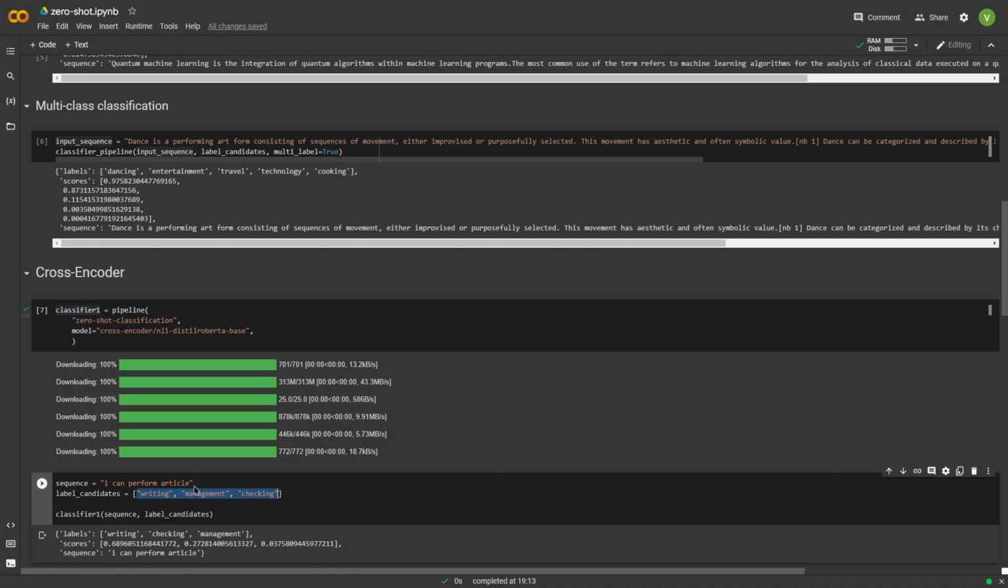Now I can perform article. Article is a piece of writing, and you would expect writing to be the label that the model thinks is the most appropriate, and that is indeed the case. Writing is the label that comes up with 68.9% accuracy. This is obviously not 90%, but this is still a clear majority, a clear winner among these three labels.